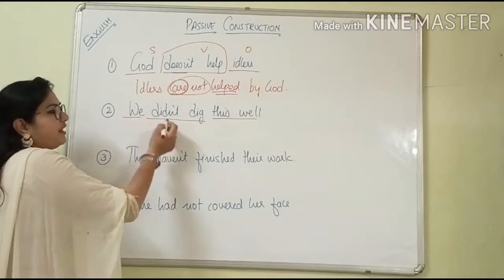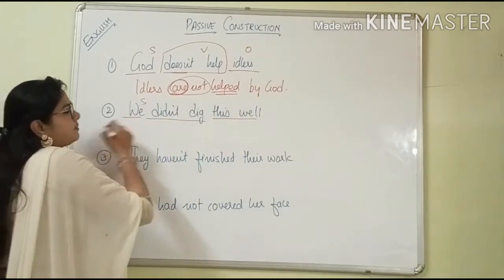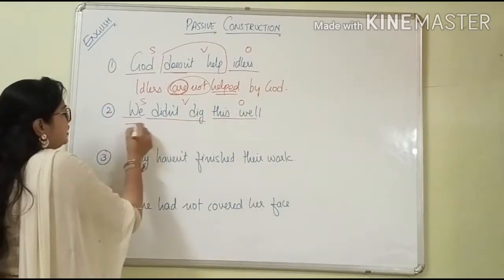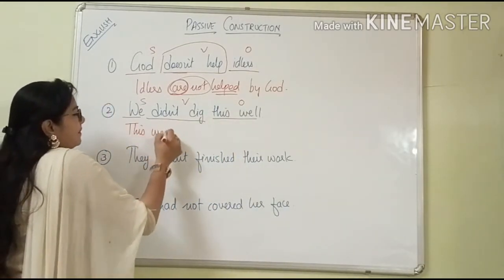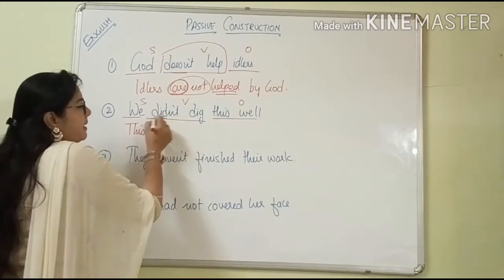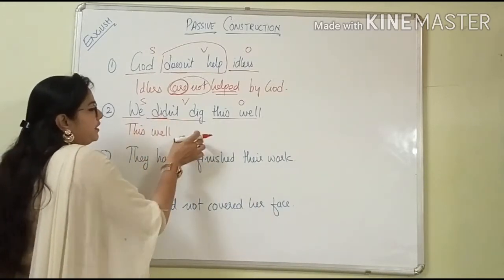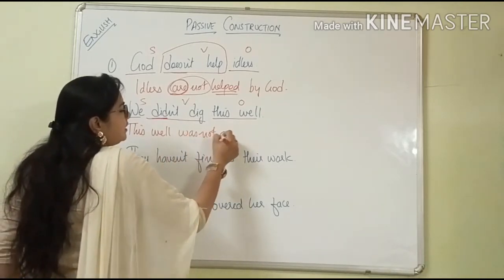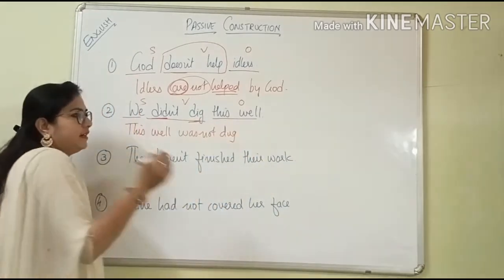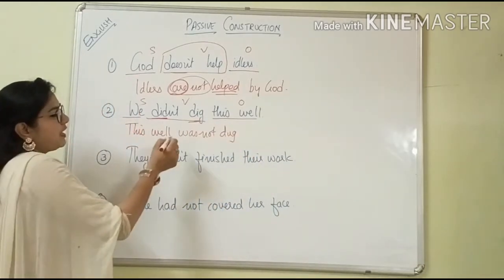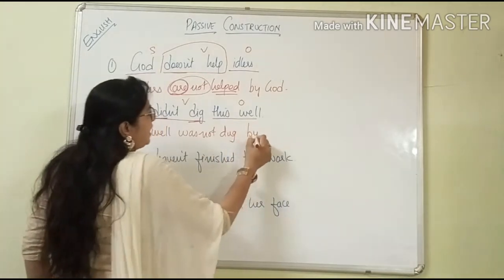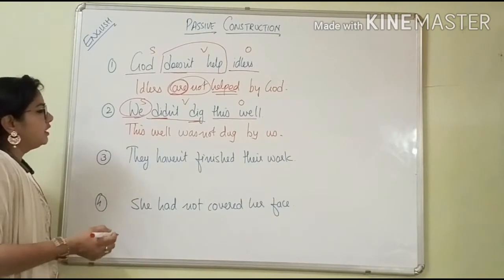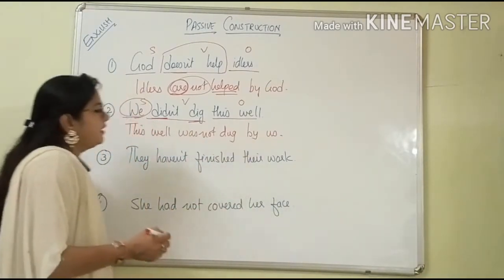Now same like that. We didn't dig this well. This is the subject. This is the verb, and this is the object. So first we will keep the object, this well. Now if you know, did is the past tense. So we also will keep here the past word. This well was not dug. Third form of the verb is dug. This well was not dug by, instead of we we will keep here us. Understood? This well was not dug by us.